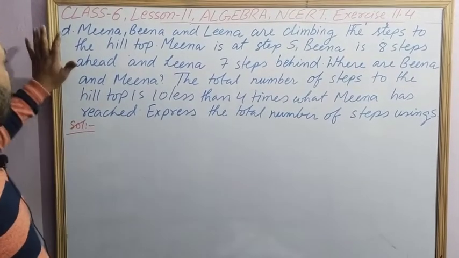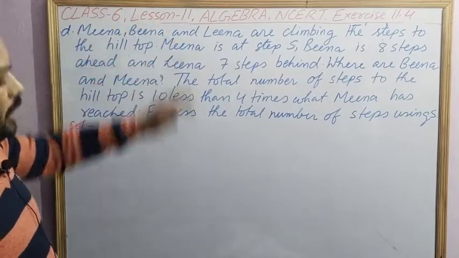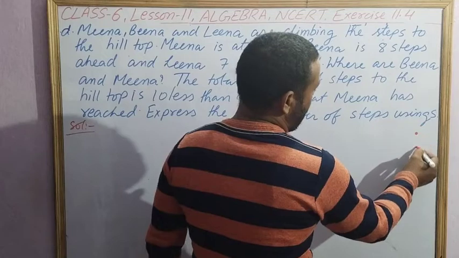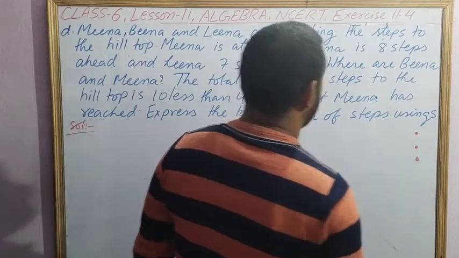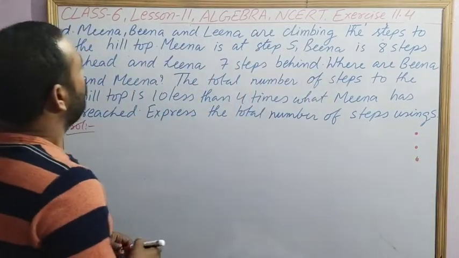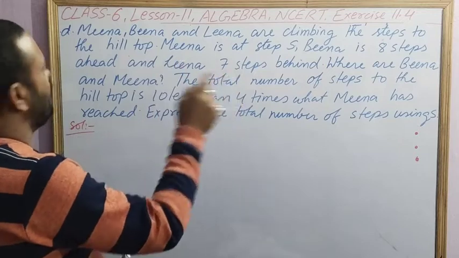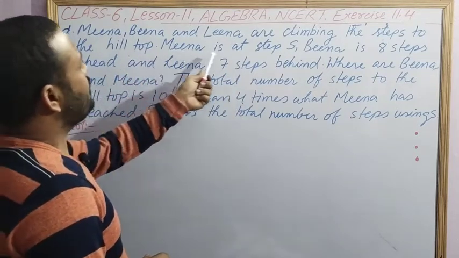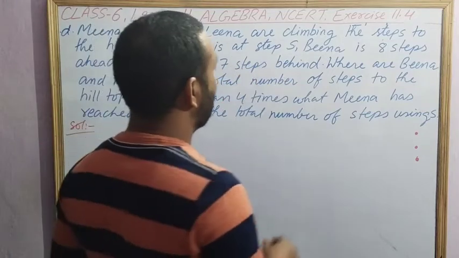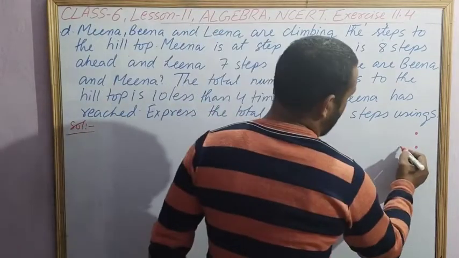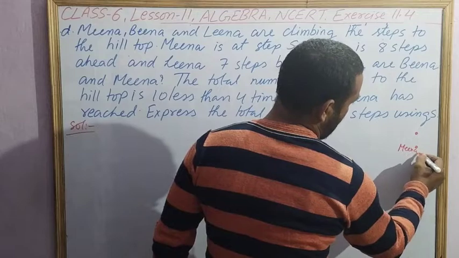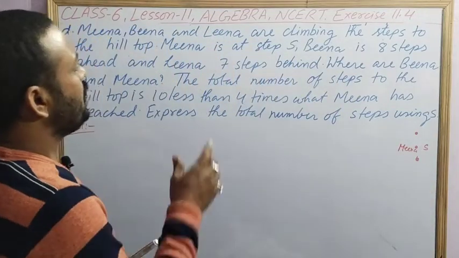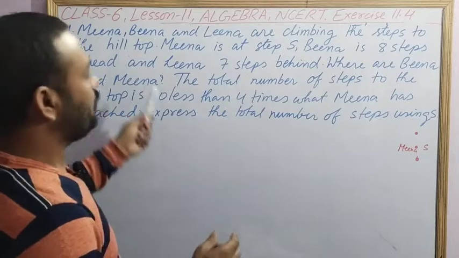Question number 1D says Meena, Beena and Leena, 3 girls are climbing on a hilltop like this. So Meena, Beena and Leena are climbing the steps to the hilltop. Meena is at step S. Let this be Meena, she is at S. Then Beena is 8 steps ahead.